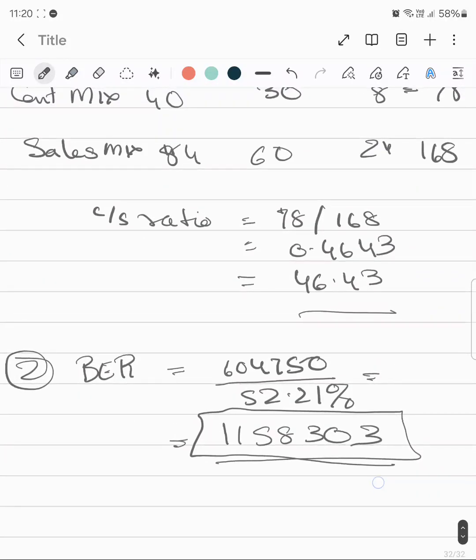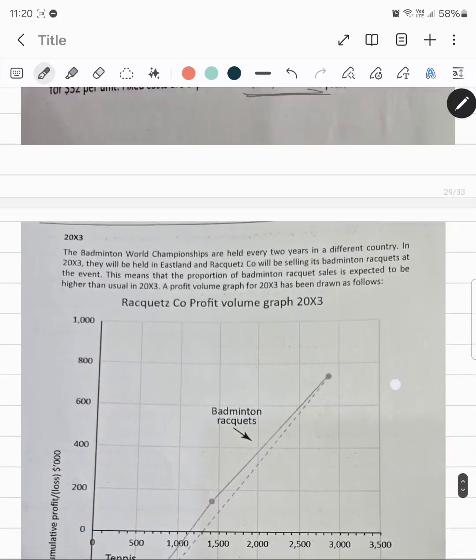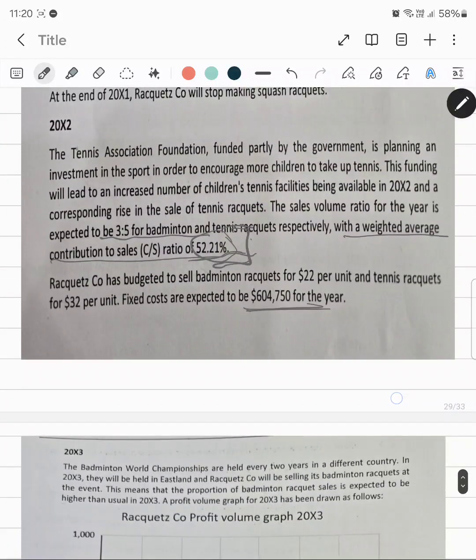See, the selling price, so I'll calculate this over here. For badminton and tennis, the selling prices which were given to us were 22 and 32.